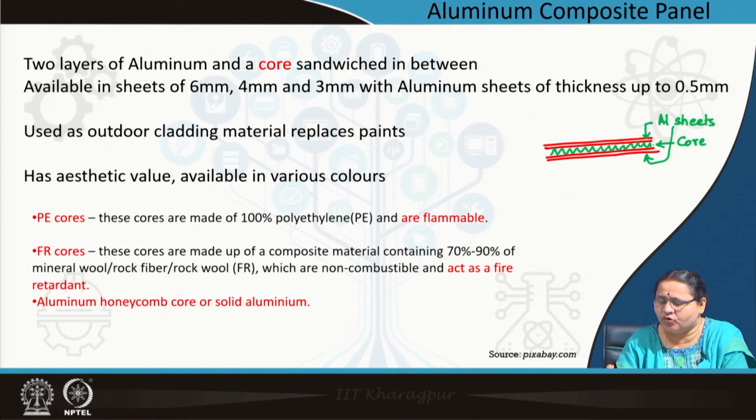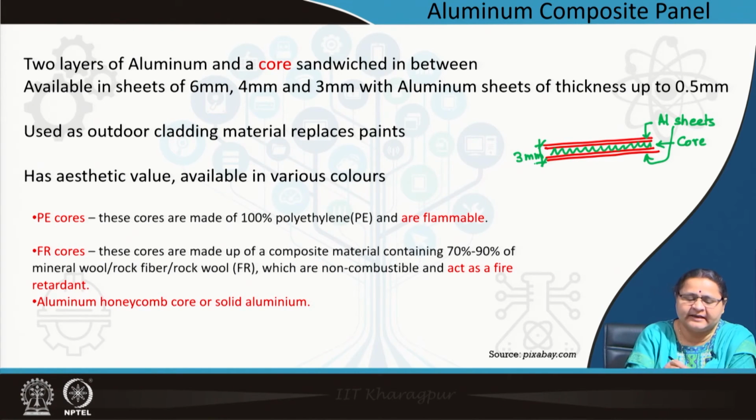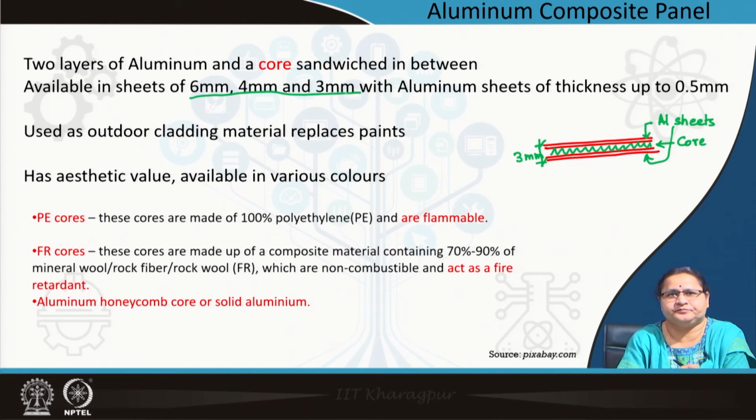So, this is a core which is sandwiched in between two aluminium sheets, and overall thickness is as low as 3 millimeter. You can get 6 millimeter, 4 millimeter and 3 millimeter. The aluminium sheet is of thickness 0.5 millimeter.